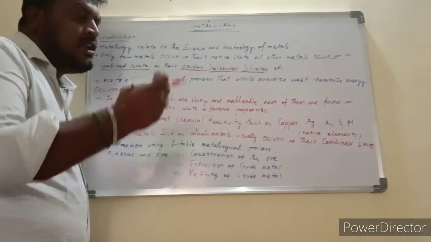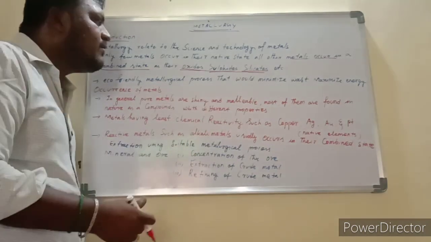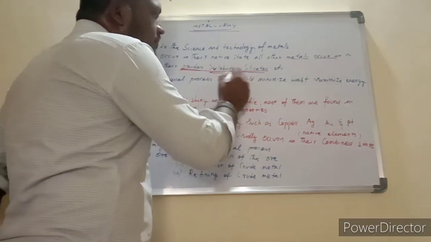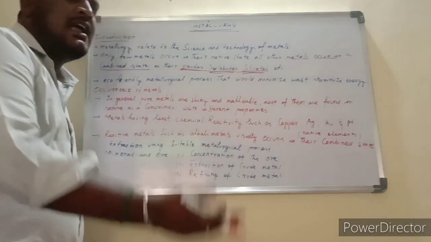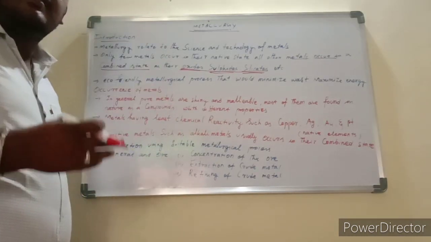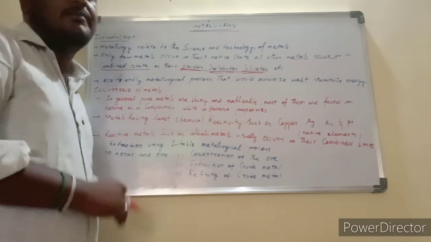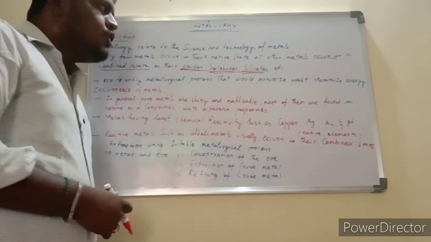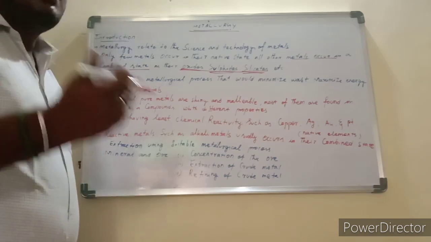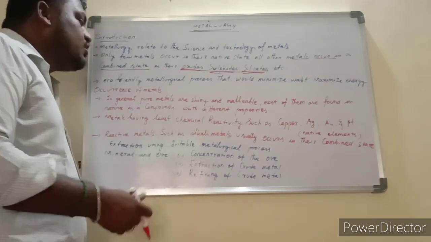What is the combined state? It is combined with some other element, forming one compound. It is obtained from compound forms like oxides of metals, sulfides of metals, silicates of metals. In ancient times, only a few metals were used, those obtained from the surface of the earth. But nowadays we use a large number of metals: aluminum, gold, silver, like that.